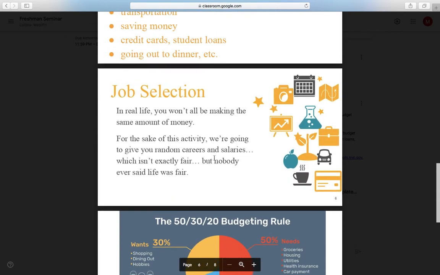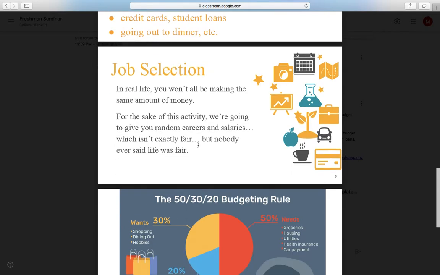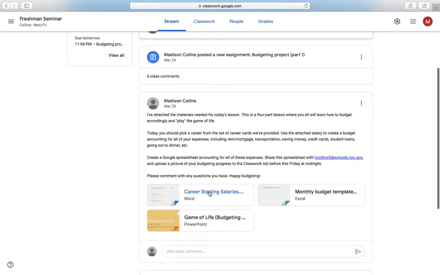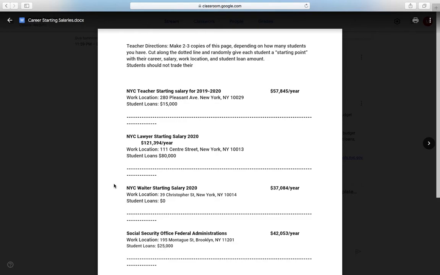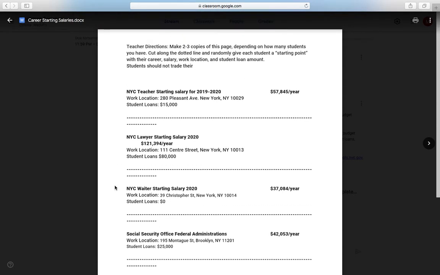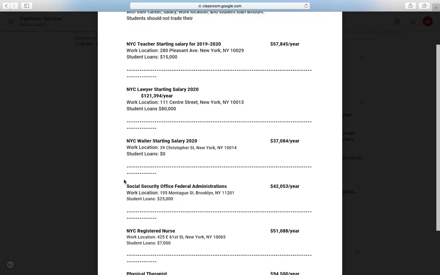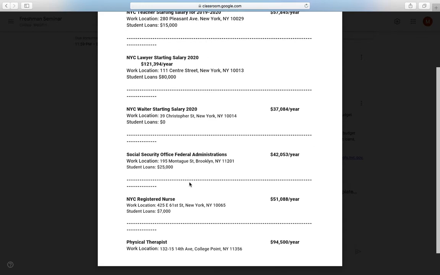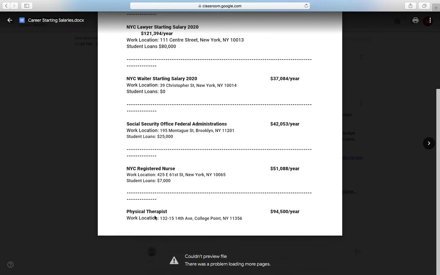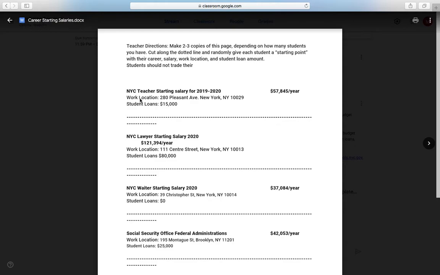Now, if we were doing this in class, I would have randomly assigned you a job, but now you are in luck. You get to pick your own. So that is where this document comes in handy, the career starting salaries. So you have got several options to choose from. You can choose to be a teacher, a lawyer, a waiter, social security officer, a nurse, or a physical therapist. And each of these salaries outlines the work location, so you can plan your mode of transportation and find an apartment, student loan debt, as well as your starting salary.